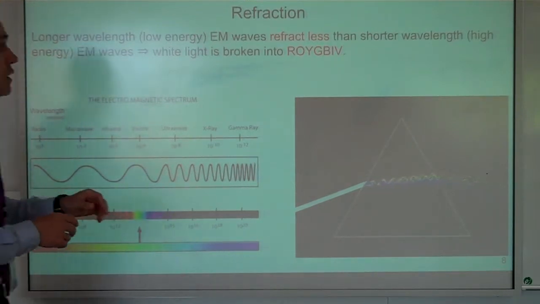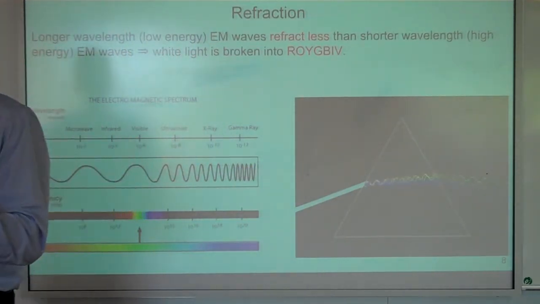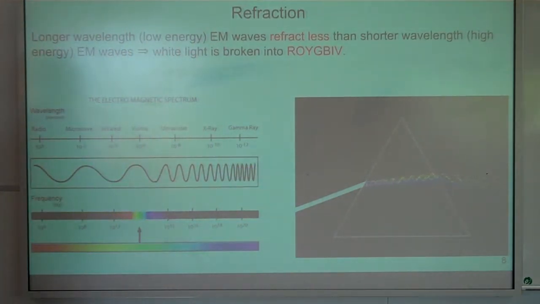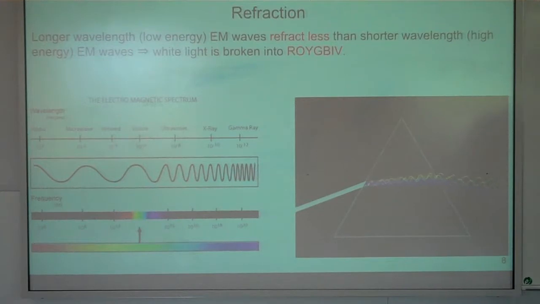and so that white light coming in is split into the colours of the rainbow, Roy G. Biv. So is red light higher energy than violet light, or is it the other way around? The other way around. I think it's the other way around. Yeah, it's the other way around.